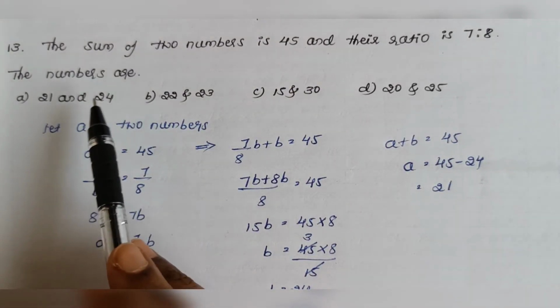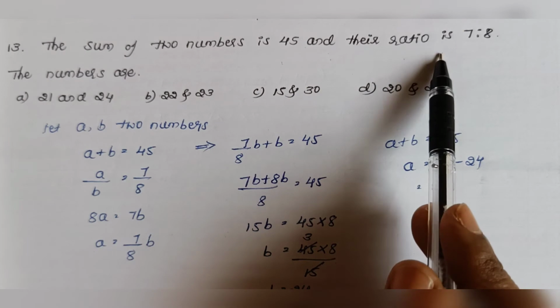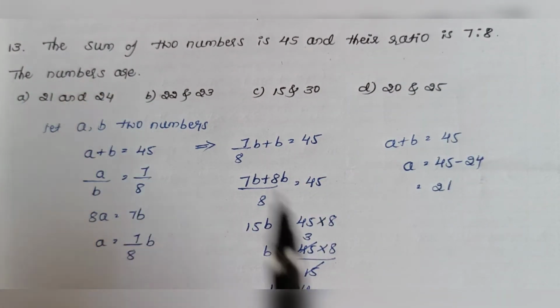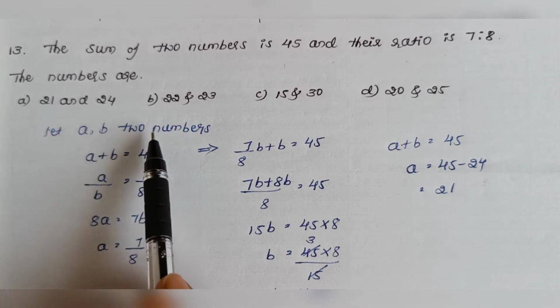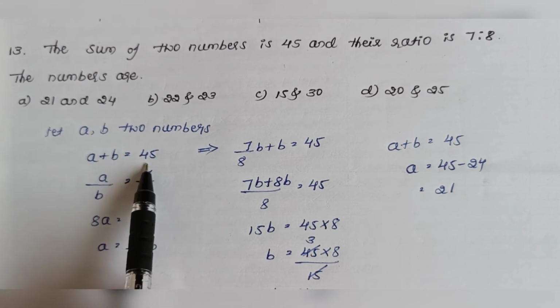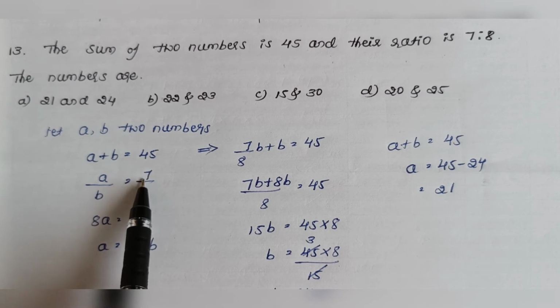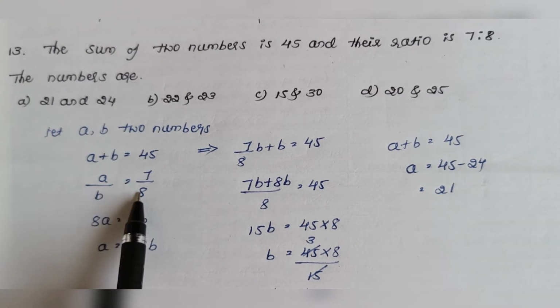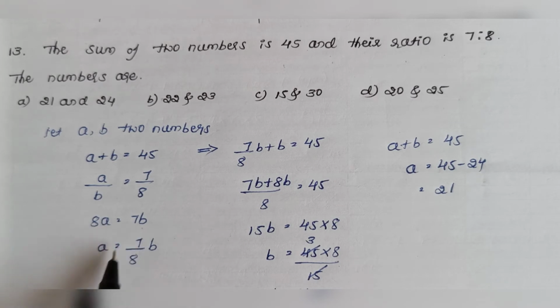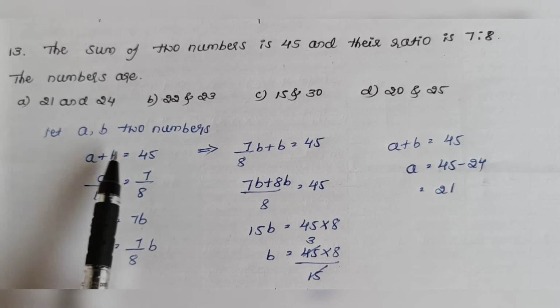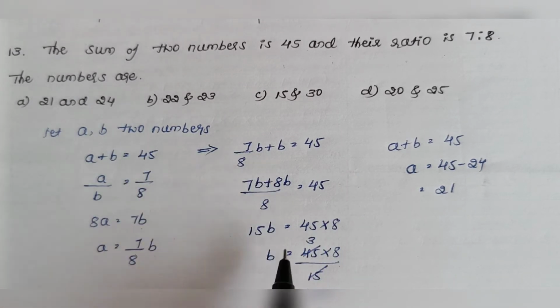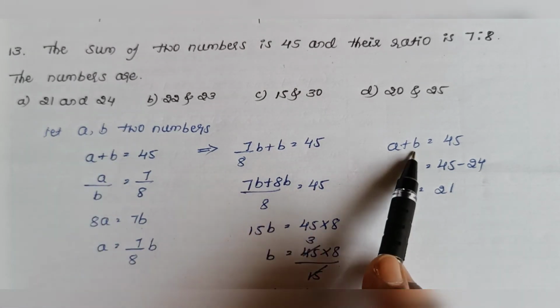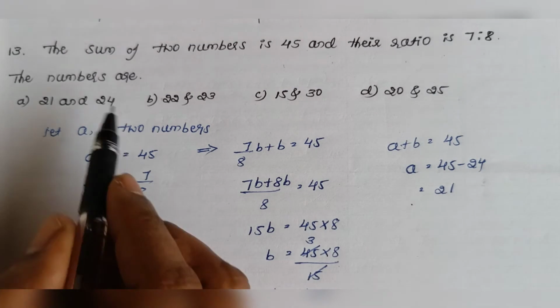Next one, the sum of two numbers is 45 and their ratio is 7:8, then the numbers are. Let A and B be two numbers and their sum is 45. The ratio is given as 7/8. Then by cross multiplying here, 8A is equal to 7B and then A is equal to 7/8 into B. Now use this value of A in this equation. Now I get the value of B as 24. Then substitute the value of B in this equation to get the value of A, which is 21. Therefore, the option A.